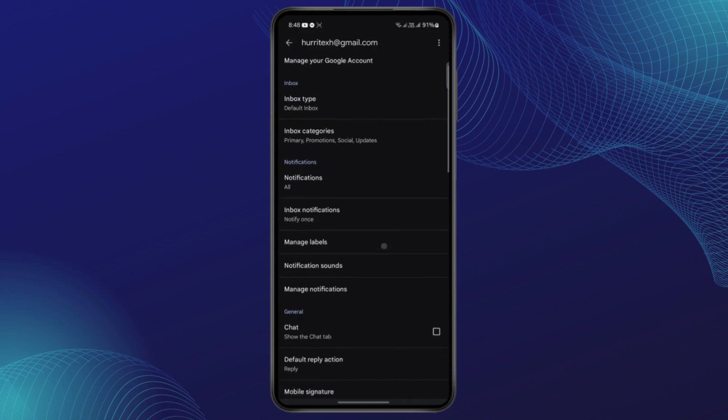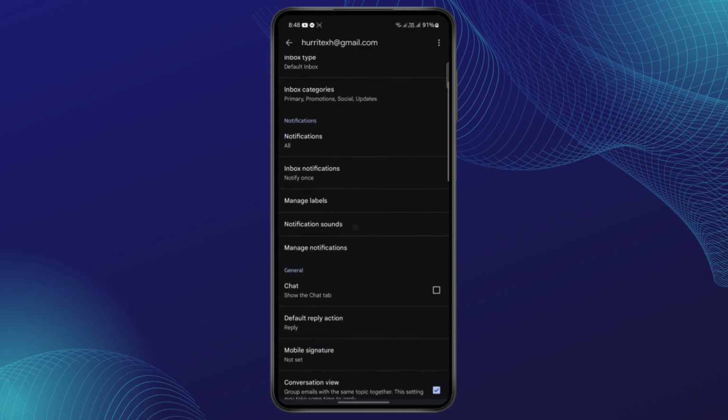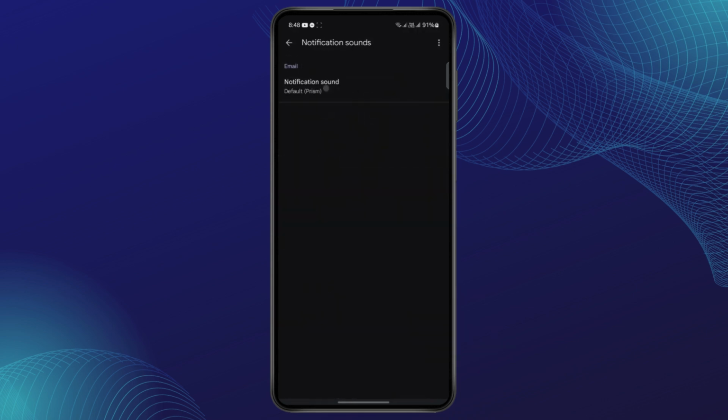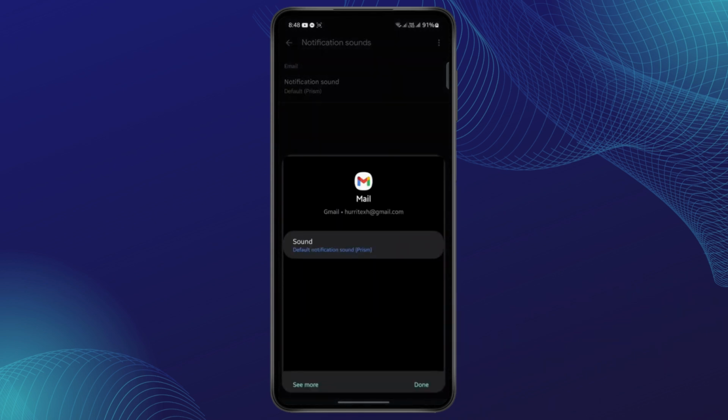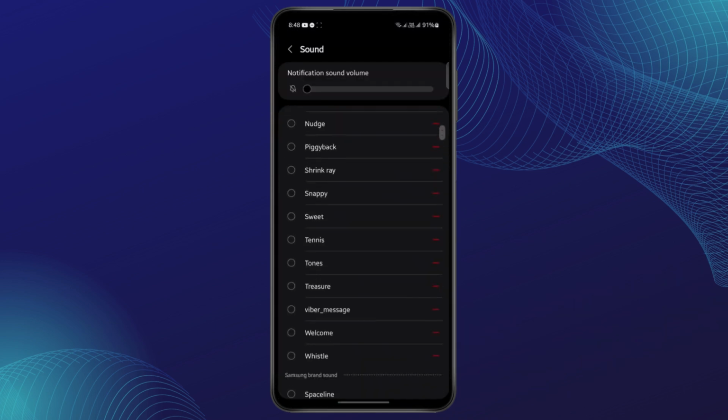And after this, if you scroll down, you will see notification sounds. Tap on it. And here it is a default sound right now, but if you want to change it, tap on see more. And from here, you can choose a different sound.